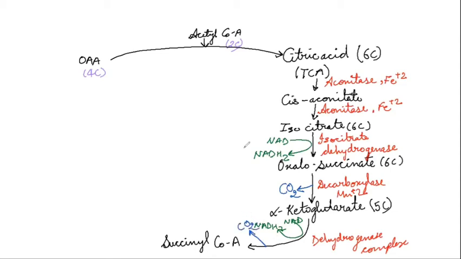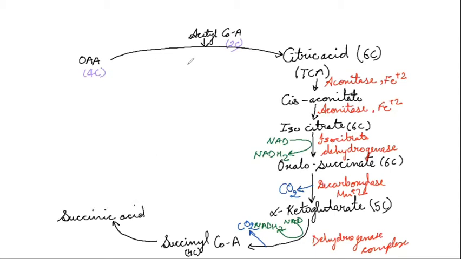This CO2 is released, it means what? The 5-carbon compound will now be converted into a 4-carbon compound, right? So remember, in the complete Krebs cycle, we have only one 5-carbon compound, that is alpha ketoglutarate. Other than that, the compounds have either 6 carbons or 4 carbons. This succinyl coenzyme A will now convert into succinic acid, also known as succinate.